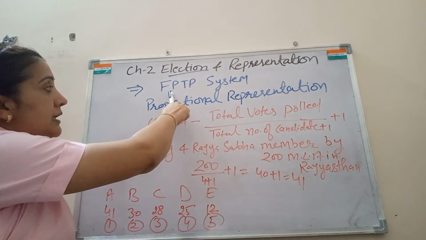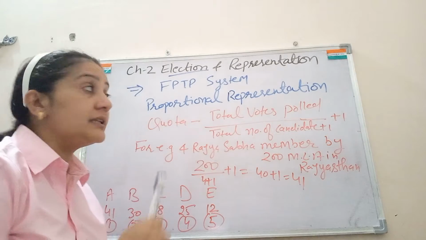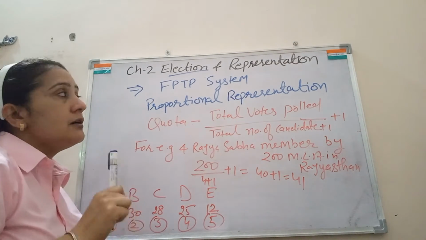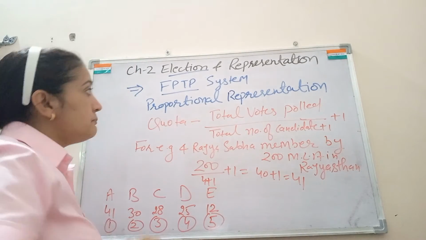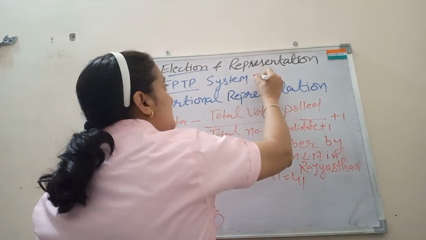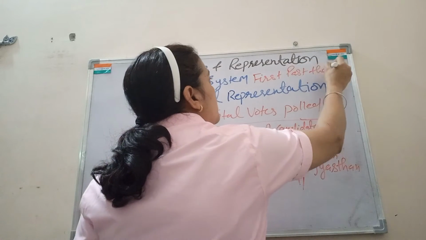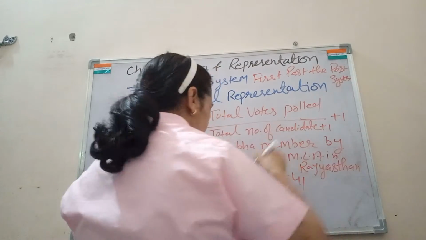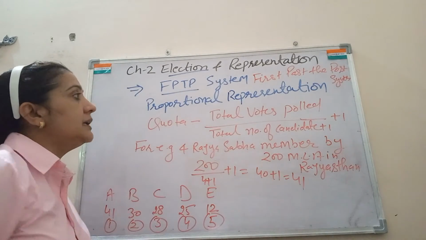The first system is the FPTP system, which we studied in the previous lecture. You must be familiar with this FPTP system. The full form of FPTP is the First Past the Post system. It means the candidate who scores the maximum number of votes will be the winner.